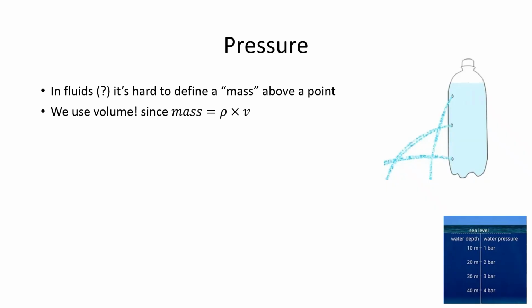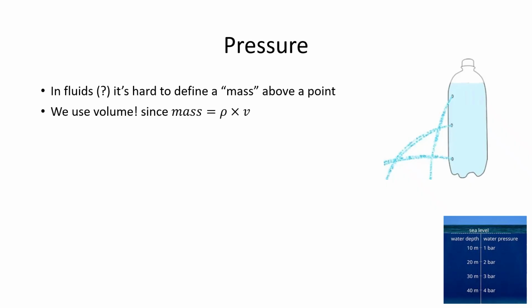All right. In fluids, and fluids being either gases or liquids, it's harder to define a mass, right? Because it flows. If I'm looking at water, if I drew a square around some area of water, that's nice, but it's hard to measure that mass.